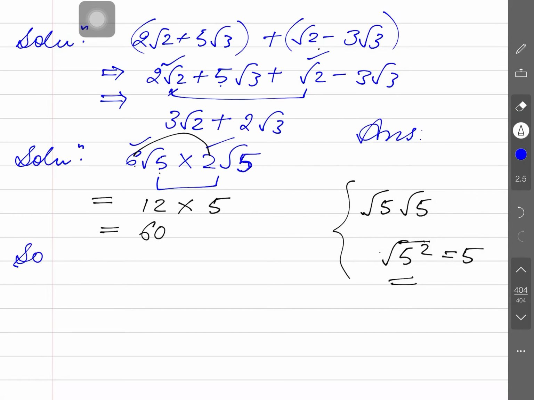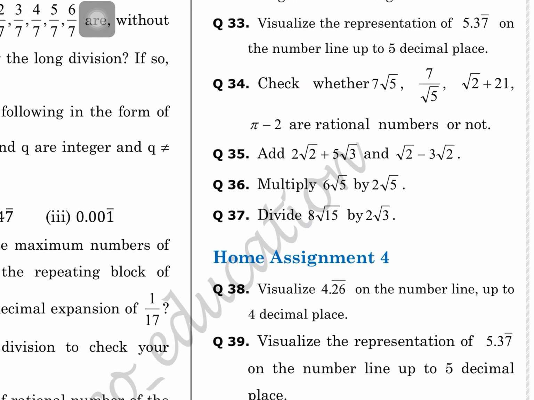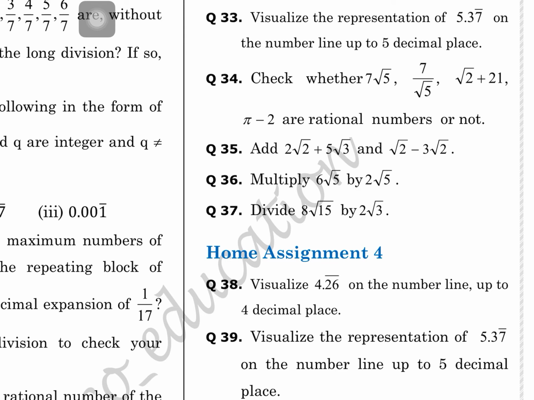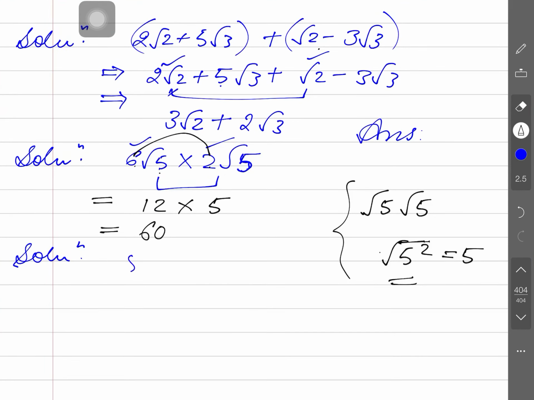Now again, what is to be done here? The division. What is the division there, please tell me. The division is there: divide 8 root 15 by 2 root 3. Is that clear? This is question number 37, this is 36, this is 35, and further is 30 right now. So how can we do this, please tell me.